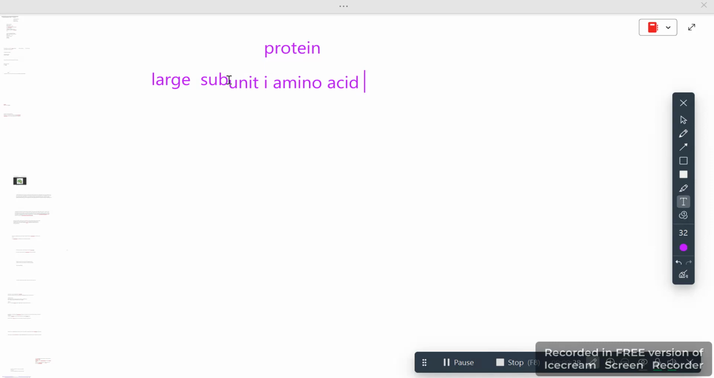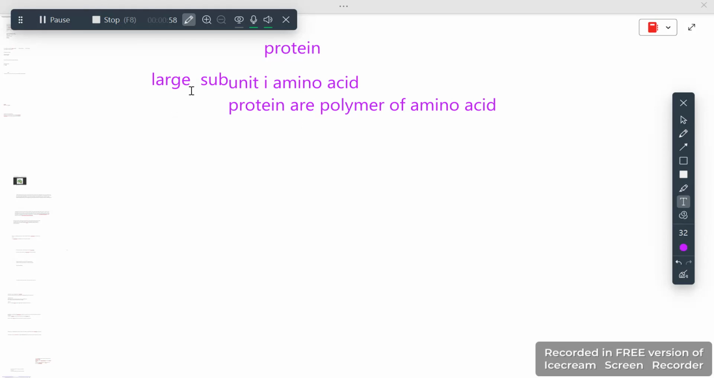Or we can also call this a polymer. Proteins are the polymers of amino acids. So if the protein is a large molecule and its subunits are amino acids, the amino acids are arranged in a very good manner, and they all perform their own functions. Okay, and proteins have a complex structure.